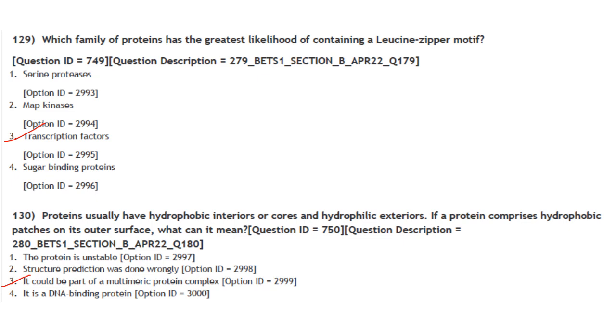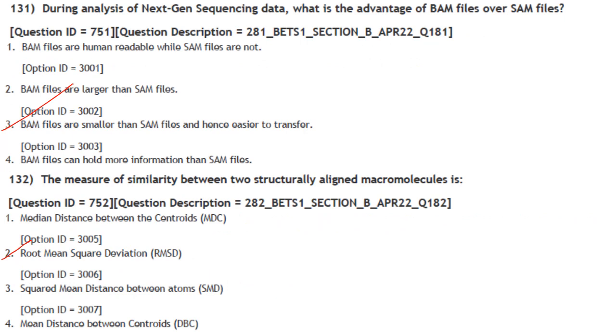Then next one. Proteins usually have hydrophobic interiors or cores and hydrophilic exteriors. If a protein comprises hydrophobic patches on its outer surface, what can it mean? So it could be a multimeric protein complex. So if a protein has hydrophobic patches on its outer surface, it means it is attached to another protein. Okay, so it could be part of a multimeric protein complex. Answer is option 3. Then during analysis of next-gen sequencing data, what is the advantage of BAM files over SAM files? So BAM file is binary alignment map and SAM is sequence alignment map.